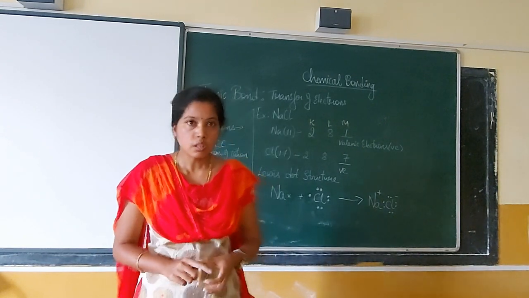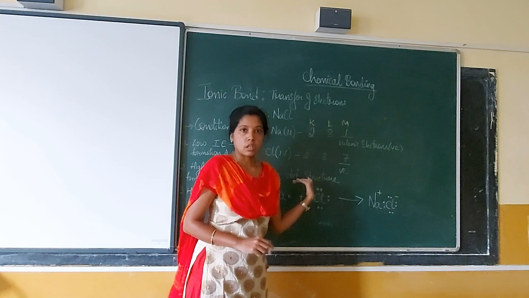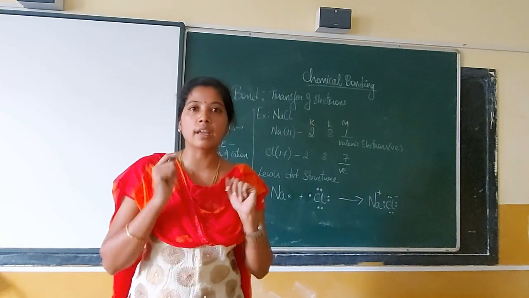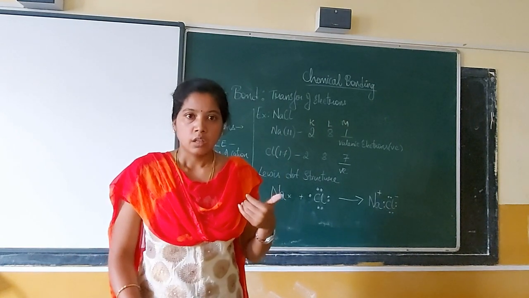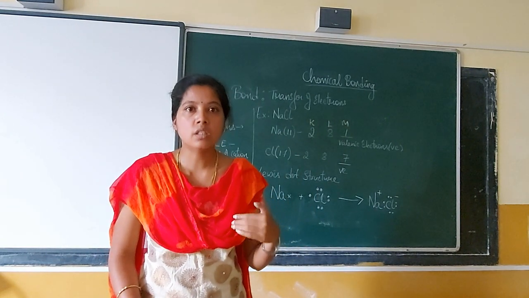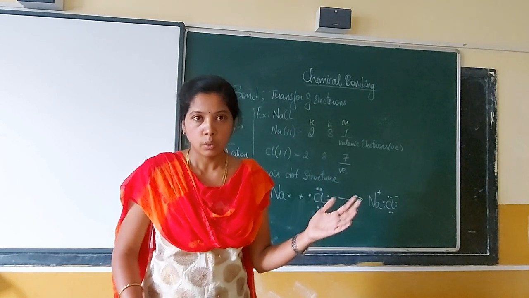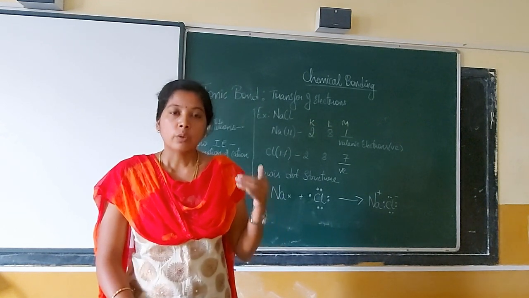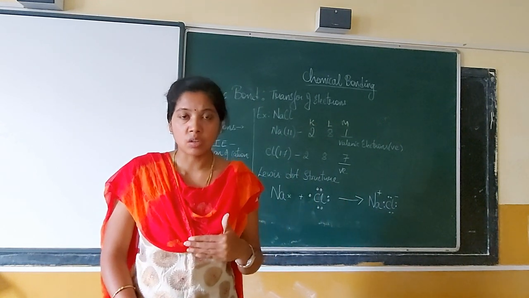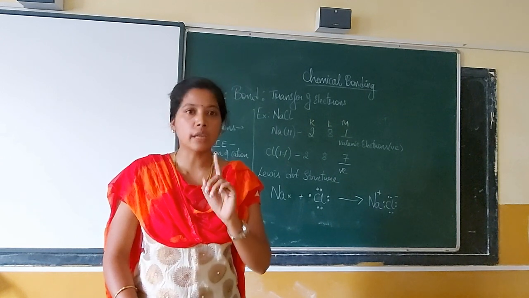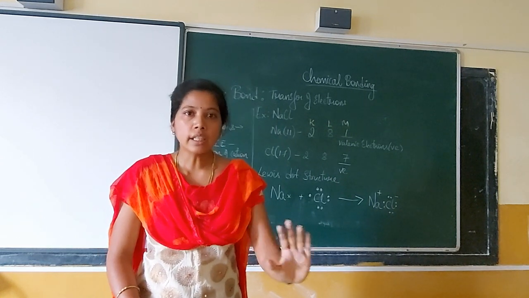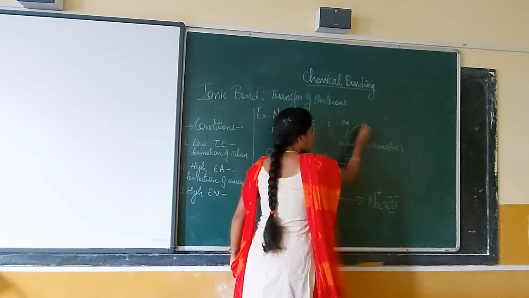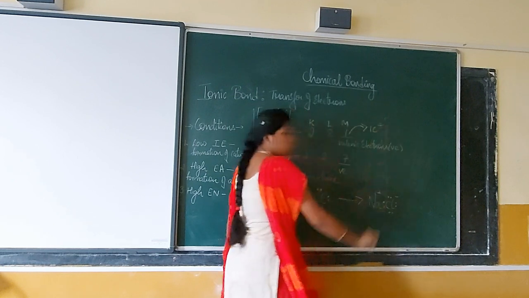The second option is that it can accept electrons. How many more have to be accepted? 7 more, because the number which we need is 8. So it should accept 7. When an electron is being accepted, a great amount of energy is involved. So we shall see which is more feasible or easier. Instead of sodium accepting 7 electrons, it is easy for the sodium atom to lose that 1 electron. It easily gives off that electron. So sodium will lose this 1 electron.